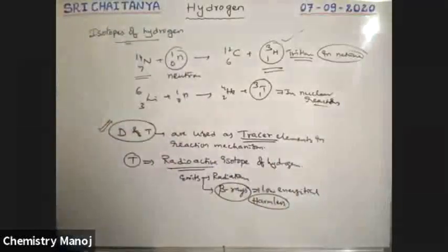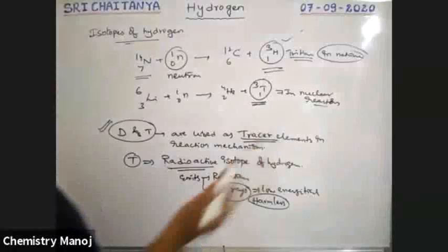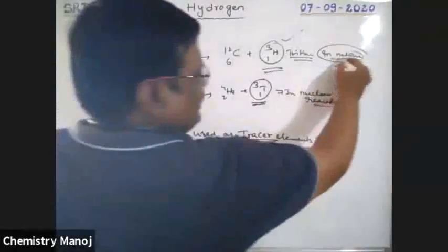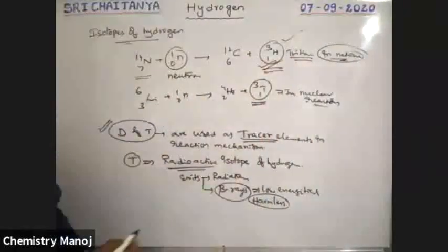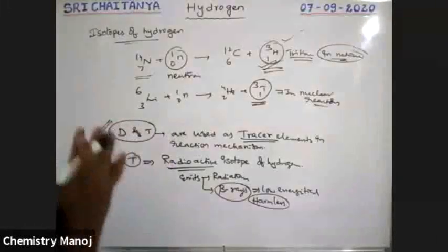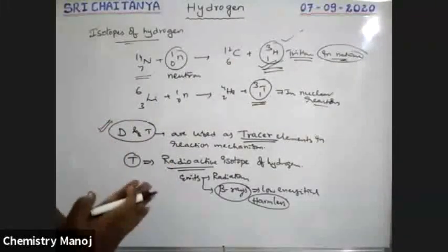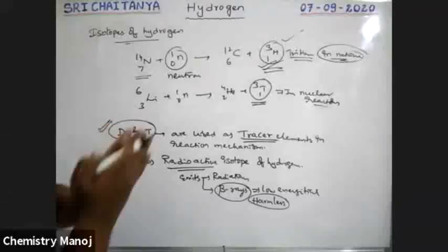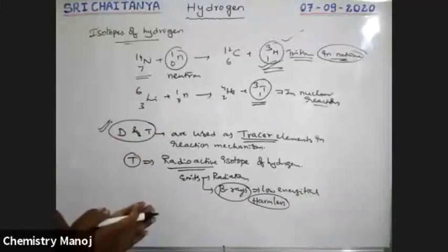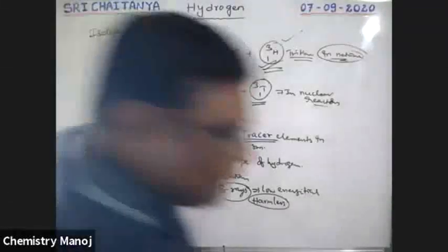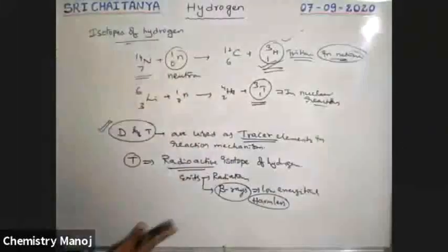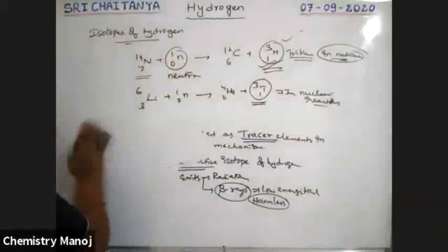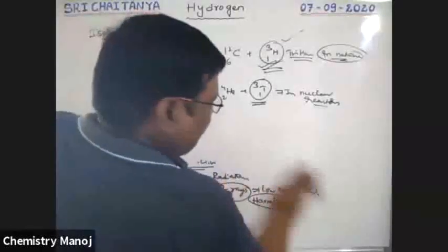So in nuclear reactors, this is the way tritium is available. So in nature, this is the way tritium is available. This tritium is a radioactive isotope of hydrogen. It is going to disintegrate by itself and emits beta radiation. How? See here.